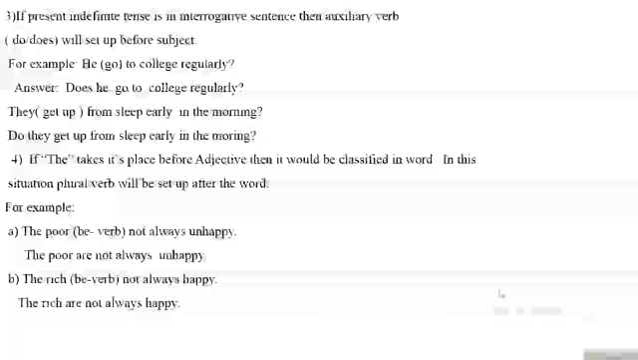Number 4: if "the" is placed before an adjective, then it would be classified as a plural word. In this situation, a plural verb will be set after the word. For example, the poor be verb, not always happy. Poor here is an adjective, but "the" has taken its place before poor. That means the word is a plural word.